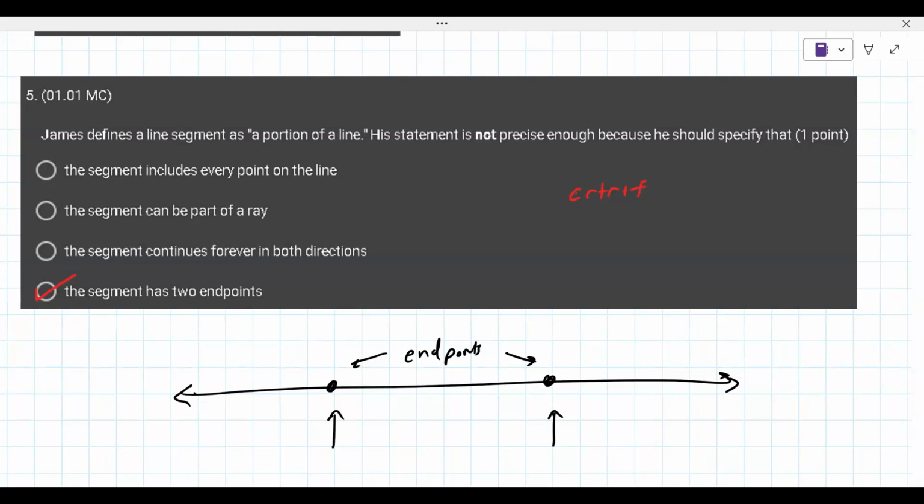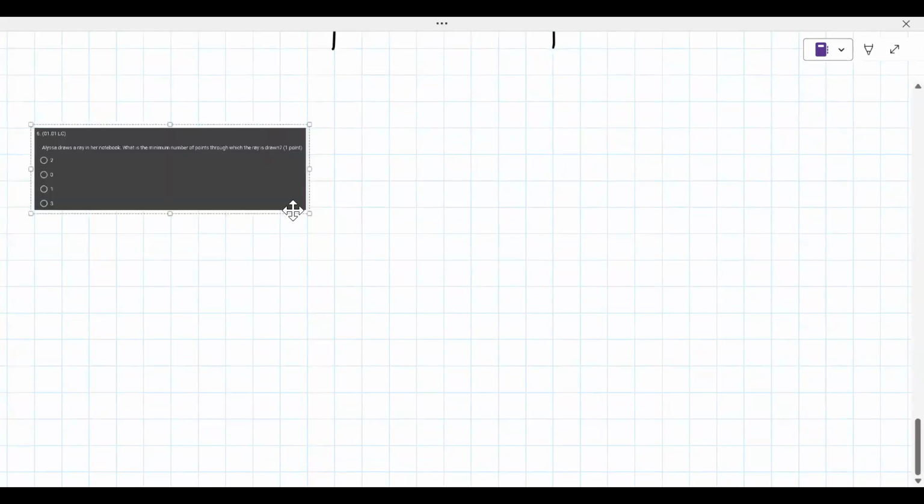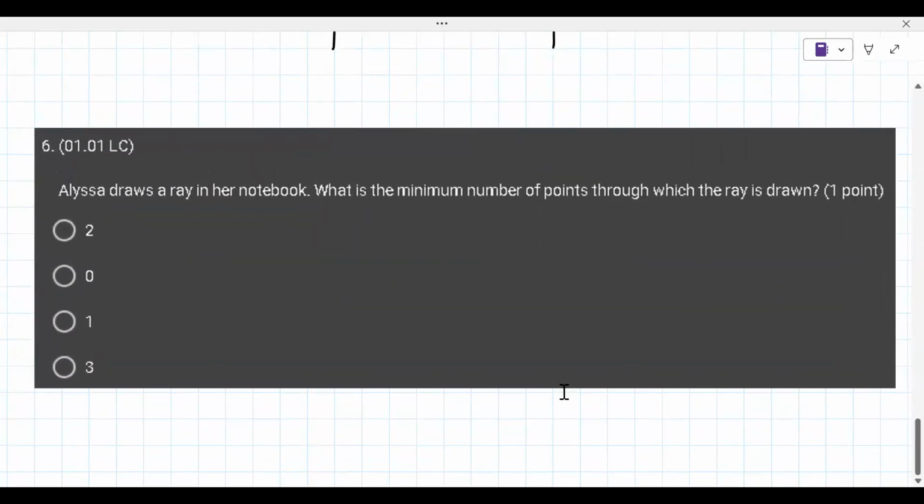Right? So it said 6 is the next one here. Let me copy that. Here's 6. Alyssa draws a ray in her notebook. What is the minimum number of points with which the ray is drawn? So watch this. I'm going to draw a ray. And I want you to answer the question for me. How many points did I draw? I would say 2, right? 1 and 2. That's it.